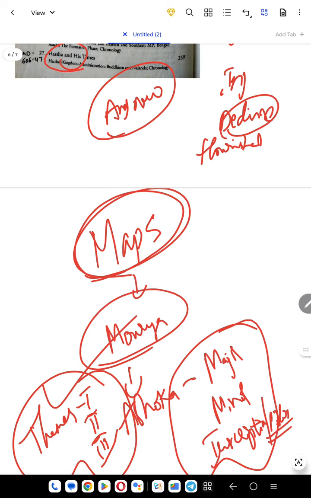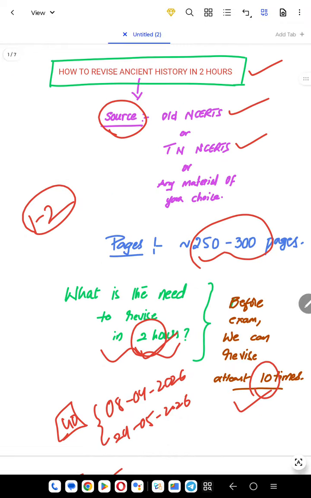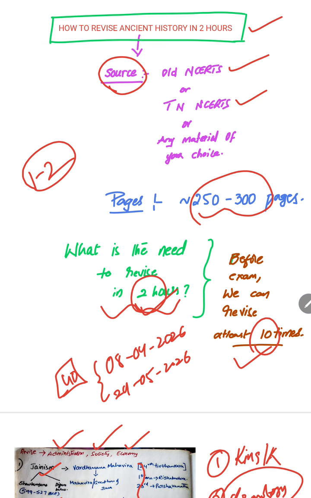So this is how you can really revise entire ancient history in 2 hours. Okay, and if you repeat this 10 times, you can easily complete in less than that time also. Trust me, it will be more useful. The reason why I'm saying this is, do not try to read only one or two times before the exam, because people will think that if I read only one or two times perfectly, I will be able to recollect something and attempt the questions in the examination hall. But the things are not like that.